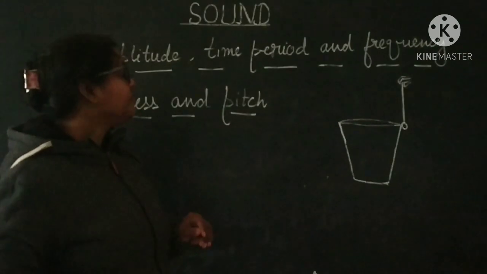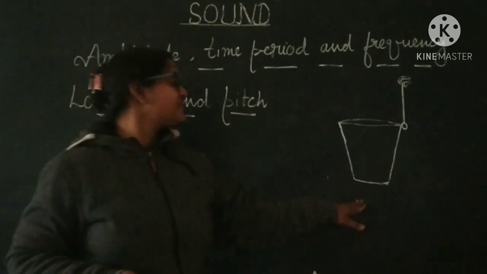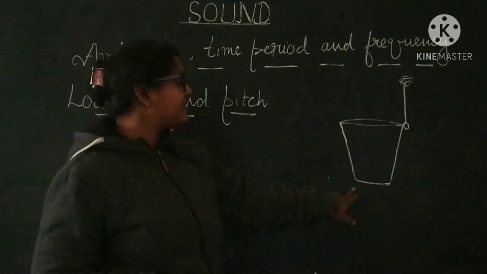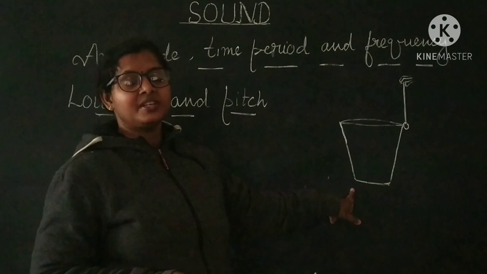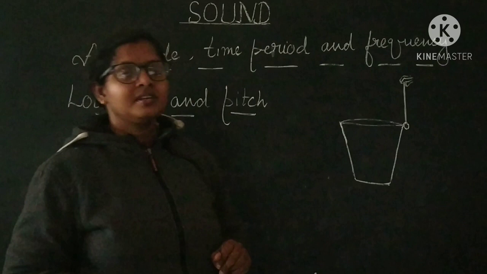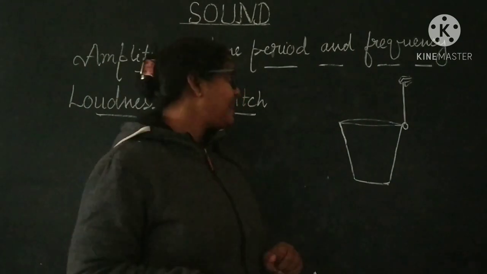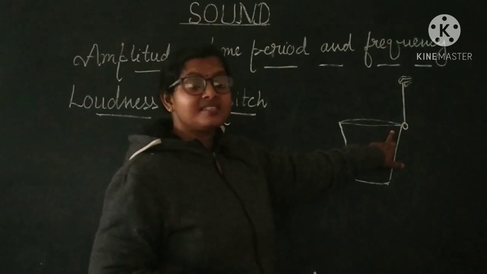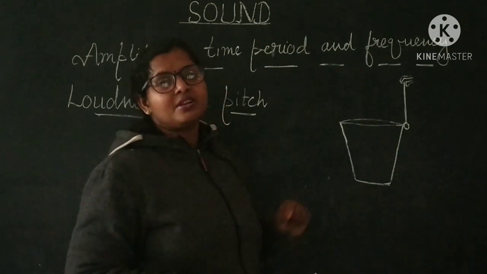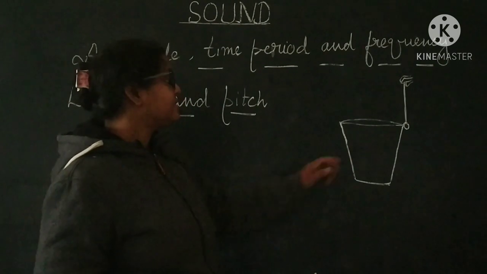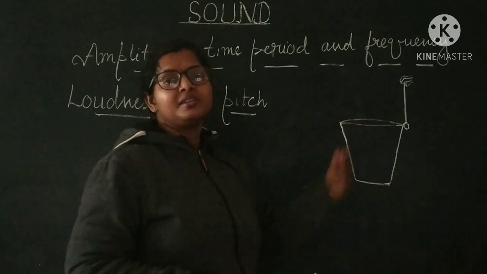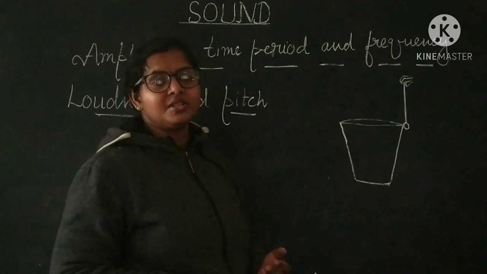Now once again we will discuss pitch and amplitude with a simple activity. You have to take a glass tumbler, as I have shown here, or a metal tumbler, and take a metal spoon or steel spoon, and strike the rim of the glass with that spoon. Sound will be produced, and your glass tumbler or metal tumbler will vibrate. By this vibration, sound will be produced.